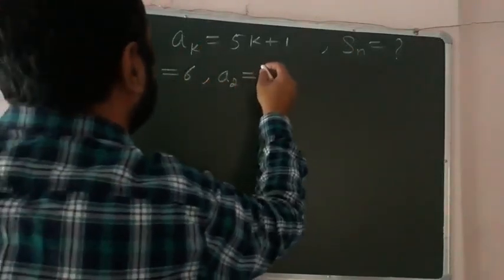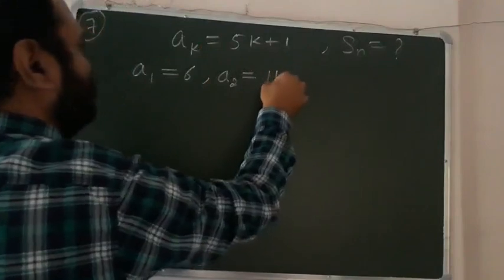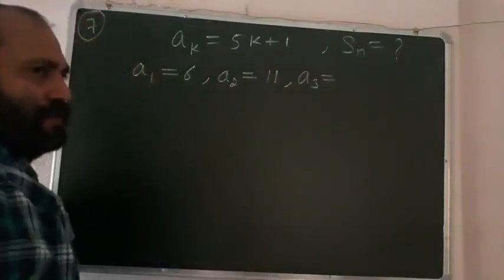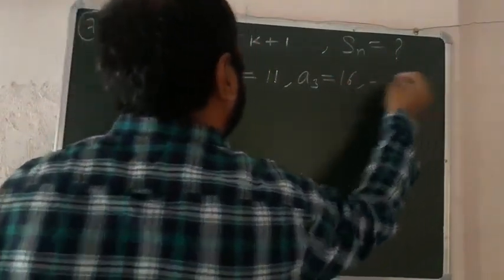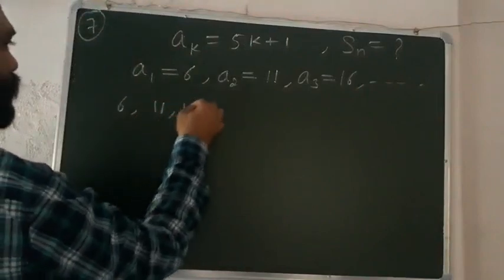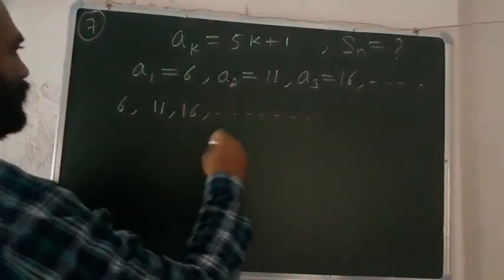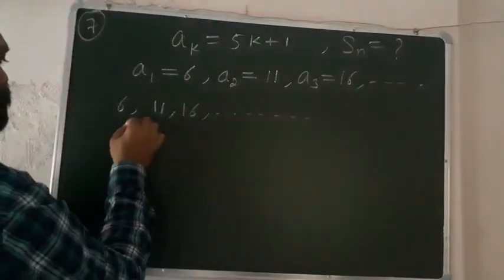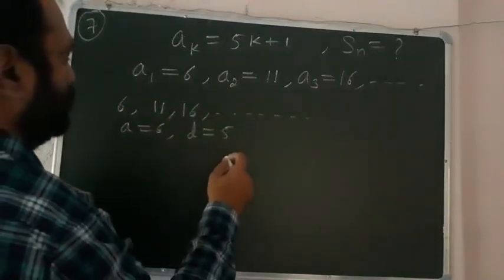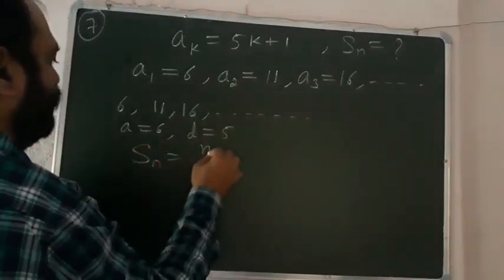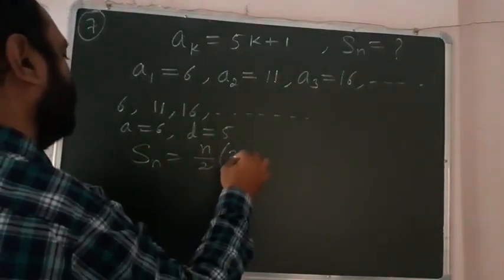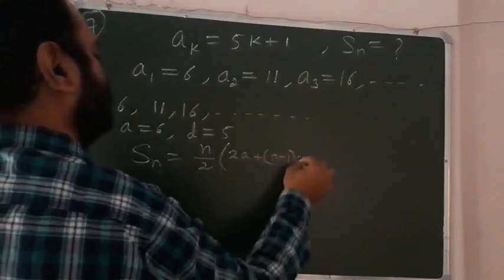When we put k is equal to 2, the value of a2 is 11. When we put k is equal to 3, the value is 16 and so on. So the resulting sequence is 6, 11, 16, and so on. This is an AP whose first term is 6 and common difference is 5. So you have to find Sn here. The formula of Sn is n by 2 into 2a plus n minus 1 into d, right?